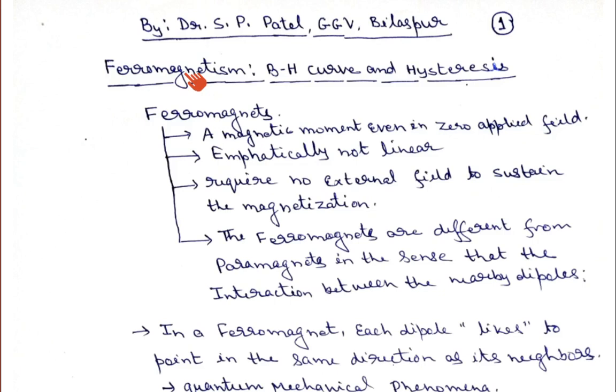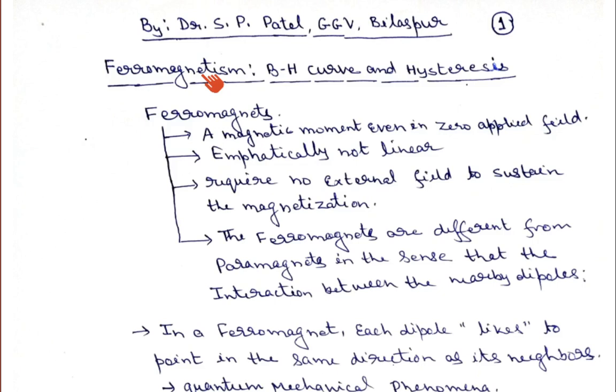If you recall, when I discussed the paramagnetic material and ferromagnetic material, I started from the very beginning: if you have a matter, each matter is composed of an atom, and an atom is composed of a nucleus and electrons.